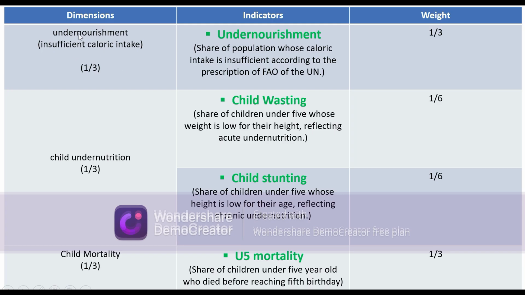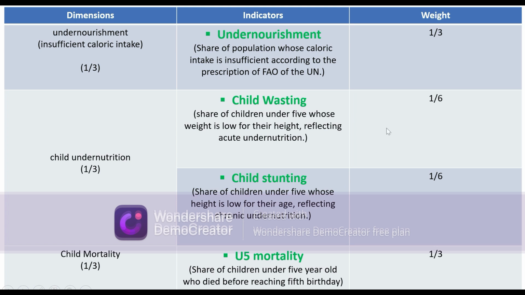So when we look at undernourishment, its weight is one third, and this one third has to be shared with one indicator, which means that one indicator will get one third weight. Child undernutrition has one third weight, and this one third has to be shared between the two indicators, child wasting and child stunting.